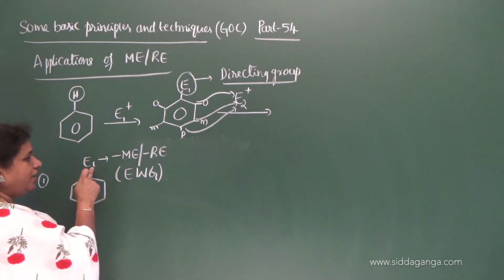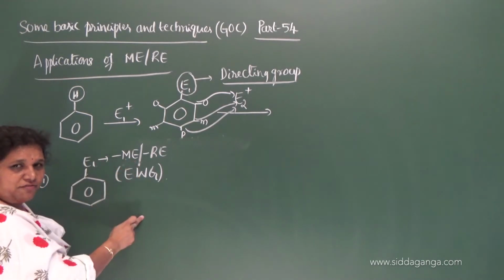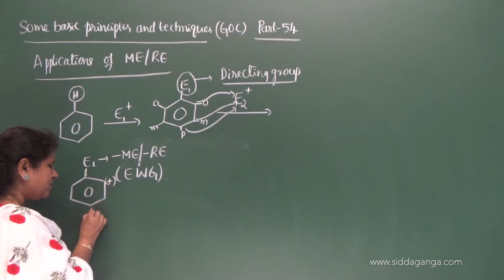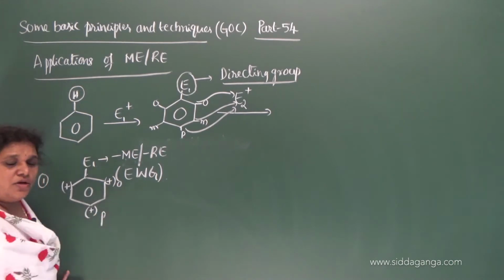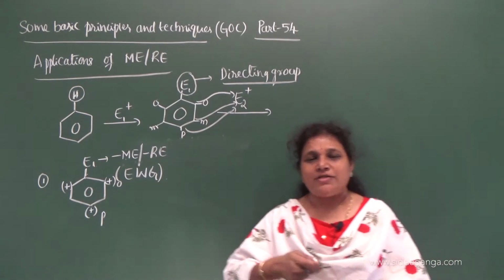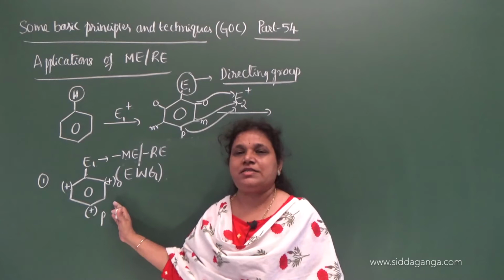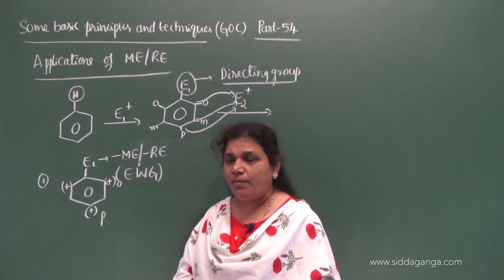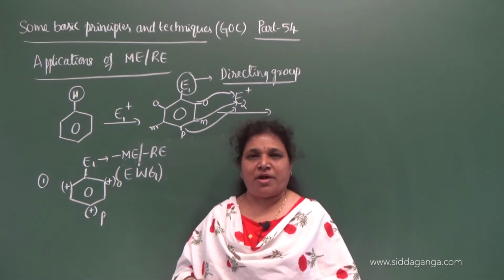As in the previous examples I have given, a group with negative mesomeric effect develops positive charges at the ortho and para positions.